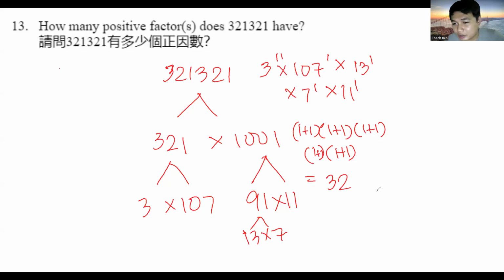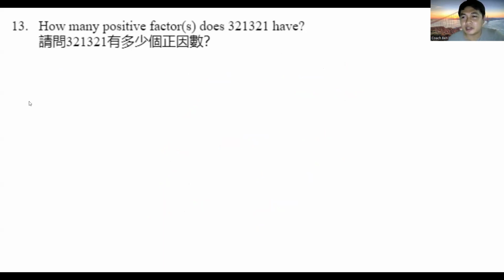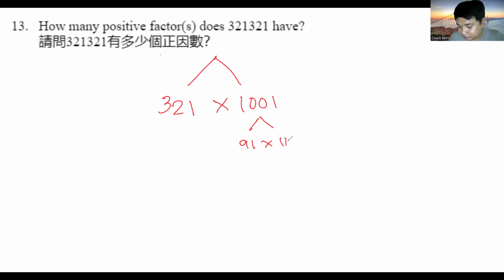Okay, very good. Thank you, Baron. And for the others that also answered 32, this should be the correct answer for the positive factors of 321,321. So now let's double check. First, get the factors of 321,321. As it repeats 321, 321, this gives us a clue that it is divisible by 321 times 1001. 1001 is 91 times 11, and 91 is 13 times 7. 321 is 3 times 107, and 107 is a prime number.